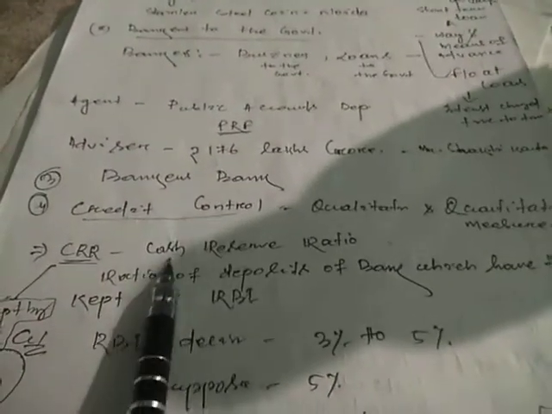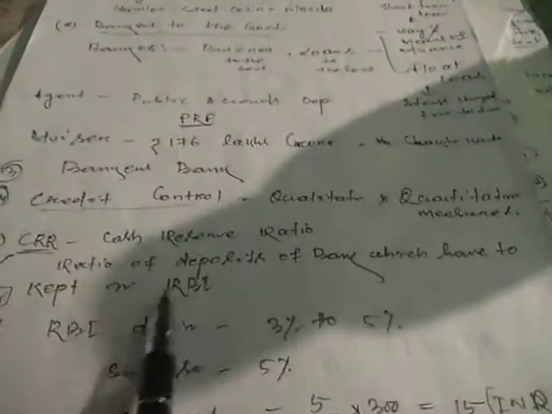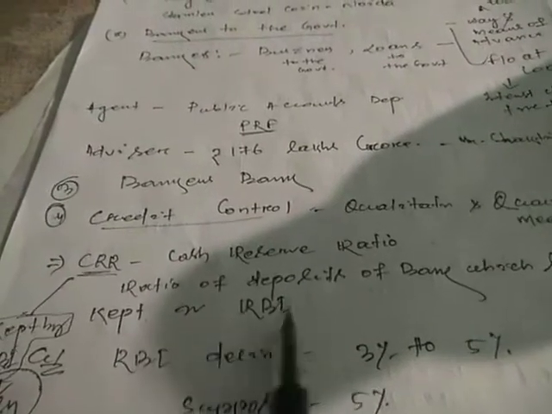First we will discuss CRR. CRR means cash reserve ratio. Cash reserve ratio is the ratio of deposits of a bank which has to be kept in RBI.